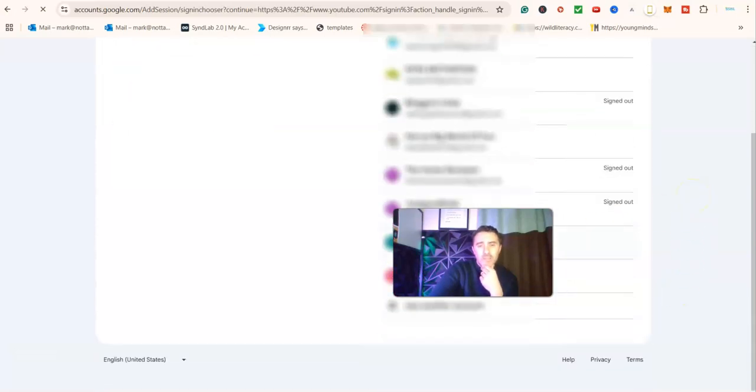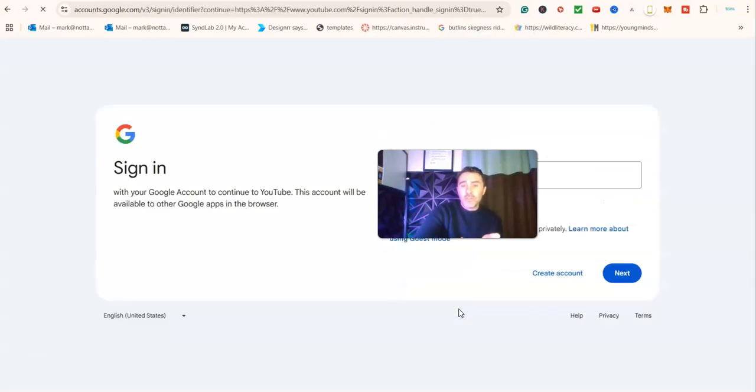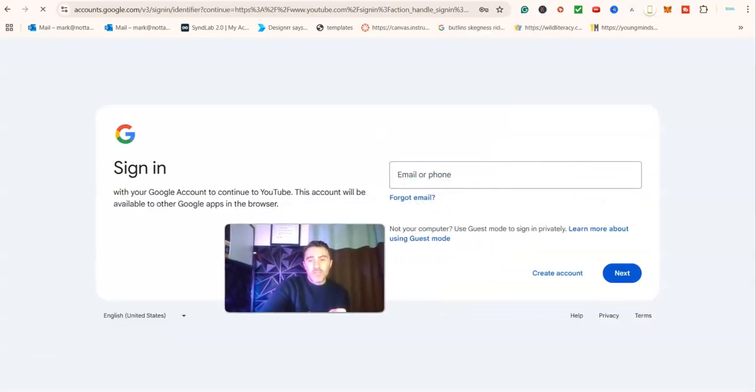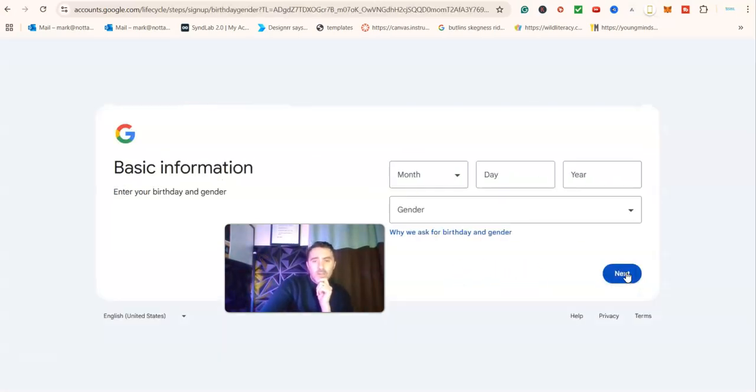Now it says, let me move this again. I want to use another account. So I'm going to create an account. So you see over here, look, create account. I'm going to click on create an account. And for now, I'm just going to put for personal use. First name option. So for my name here, I'm going to put this, and you'll see why. Waddle Squad, because that will go onto YouTube. Okay. Going to go on to next.